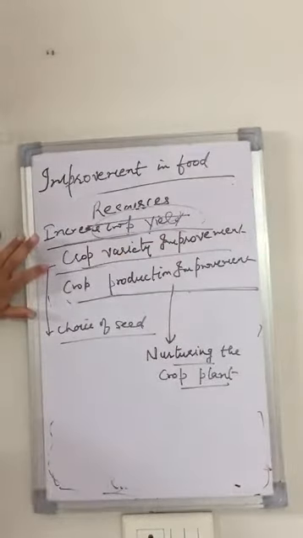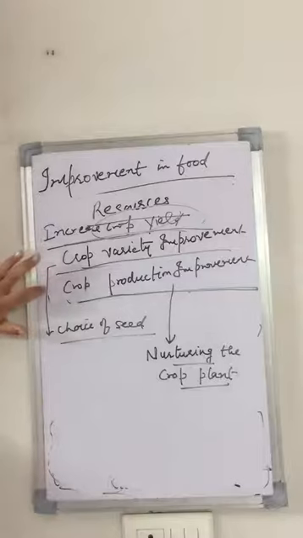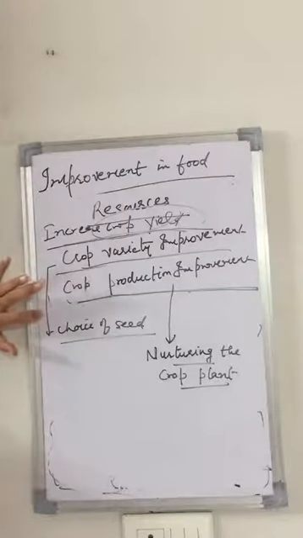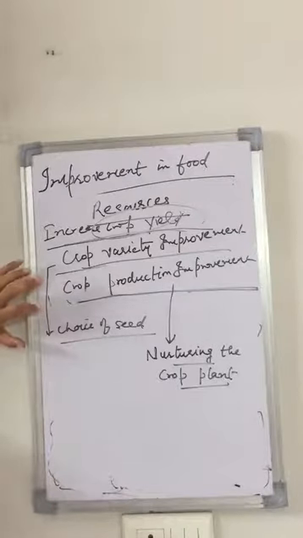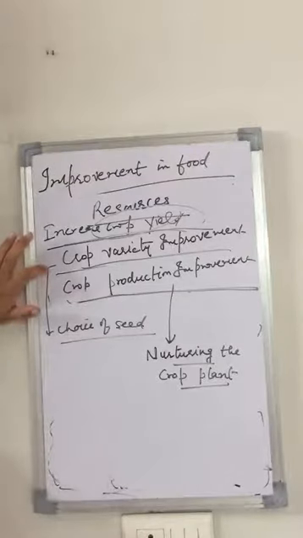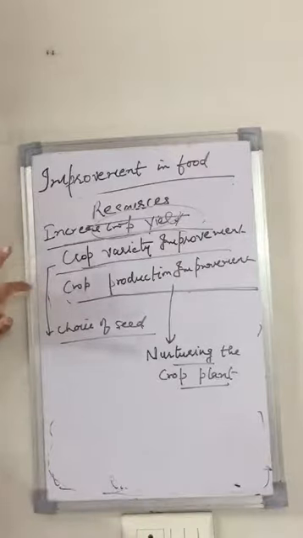First one is crop variety improvement. What is the meaning of crop variety improvement? That is, we have to choose better quality of seed, because the better quality of seed will grow into good plants. This is the first step, that we have to select those types of seed which will give the good crop.